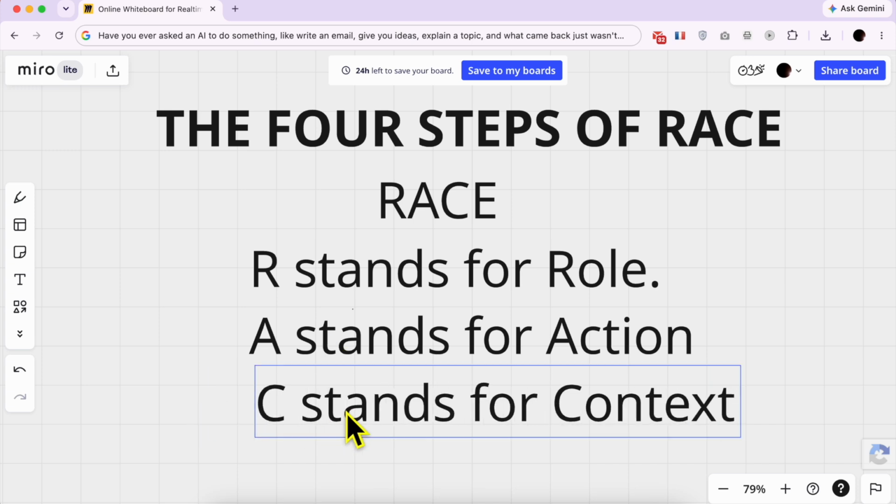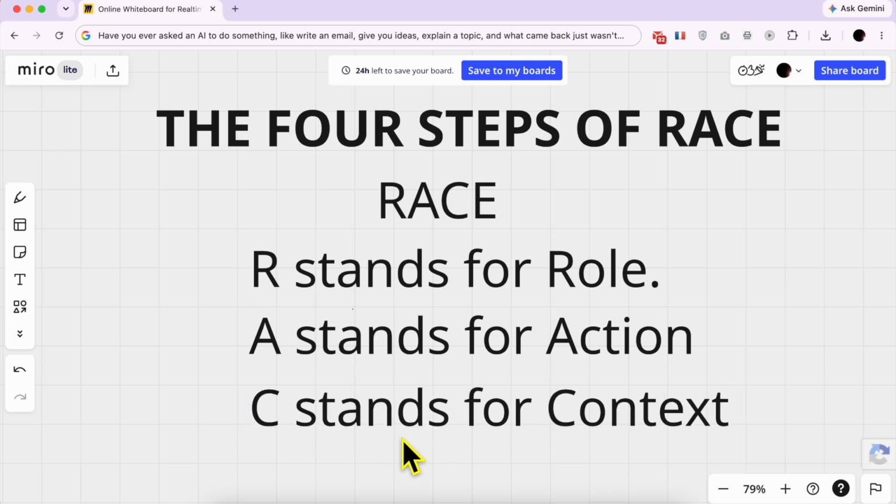Then C stands for context. This is the big one. This is where most people mess up. Context means give the AI the background it needs to do a good job. Who is this for? What's the goal? What should it avoid? What tone do you want? Most people write one sentence here. That's not enough. Write a paragraph.